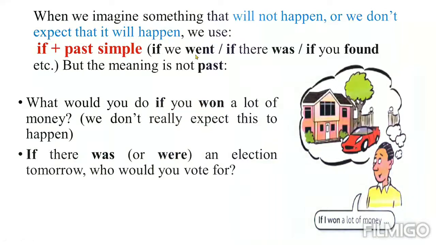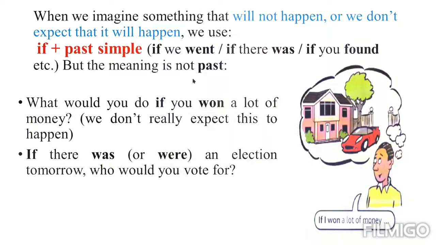If we went, it's not correct to say if we are going, or if we go, in the second form of conditional statements. If there was, look at that, it is was. If you found, you can't say if I find. If you found, this is the past form of the verb.